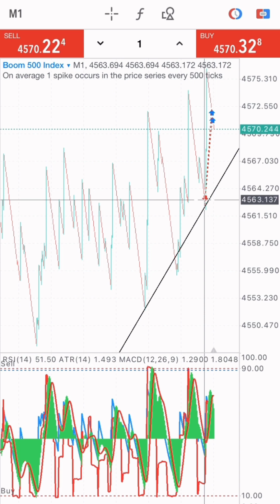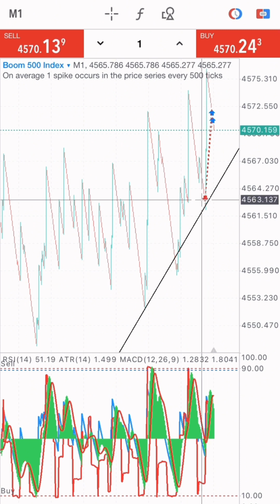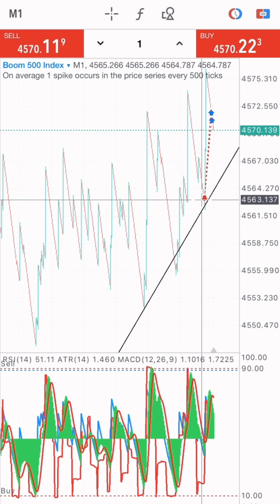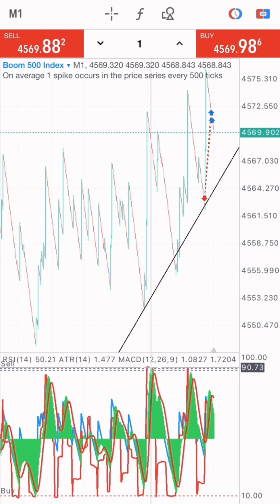So your exit should be 3 to 4 candlesticks, and do not enter into the market when you see that the market has bought. Let's say you are on the Crash 500 index market and the market has bought for a particular period of time, do not enter the market. Wait after it has sold before you buy. Then if you are on the Boom and the market has sold for a particular period of time, you wait after the market has bought before you sell, right? So that is the strategy, and make sure you plan your trade and analyze properly, right?